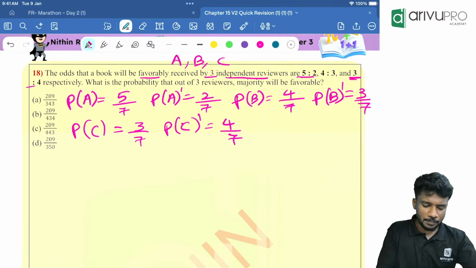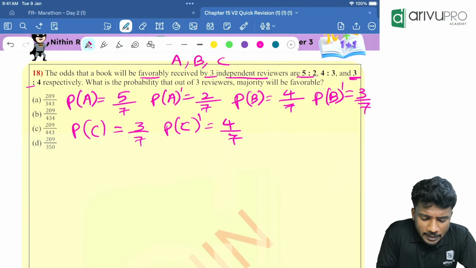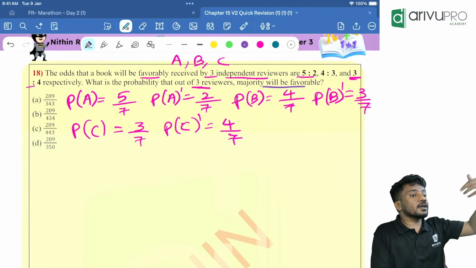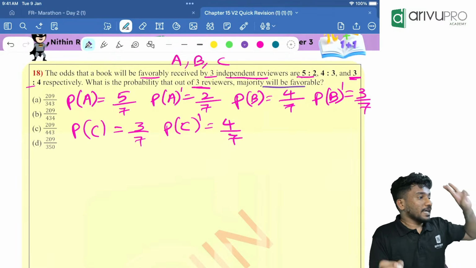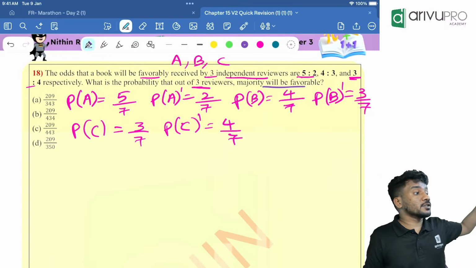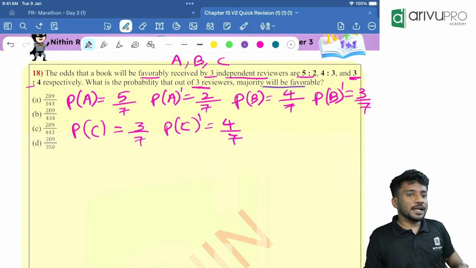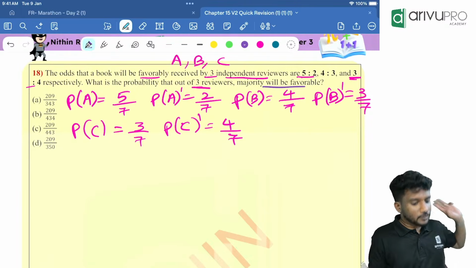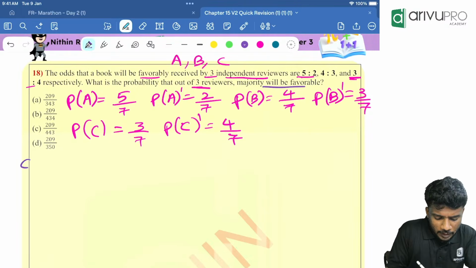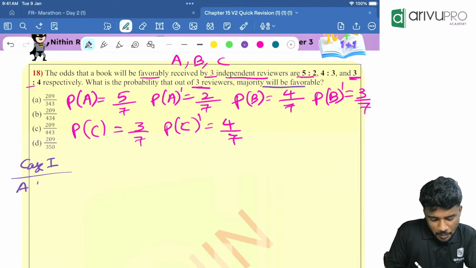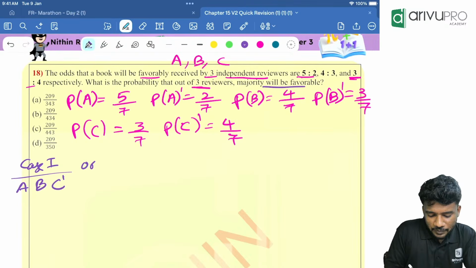Okay. Now people, what is the probability that out of 3 reviewers, the majority will be favorable? Majority will be favorable means among 3 people, either it should be by 2 people or by 3 people. So I will just write case 1. Okay. First case: A likes, B likes and C doesn't like. Or case 2.